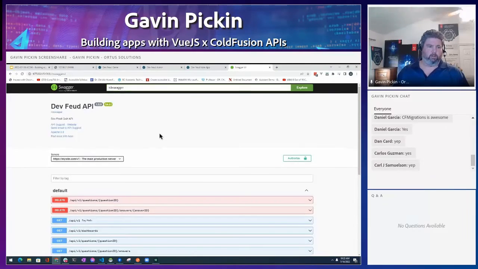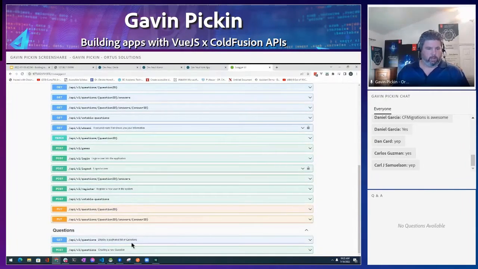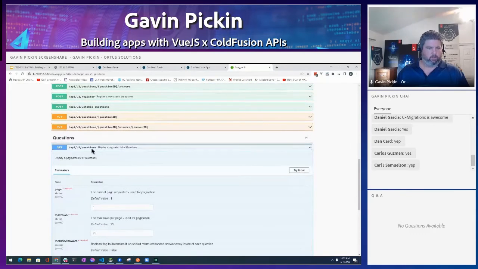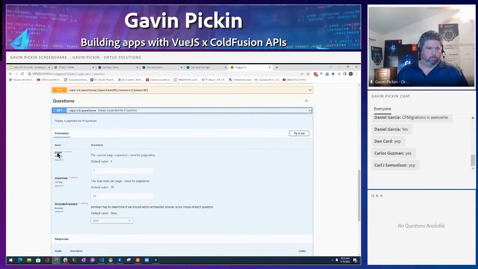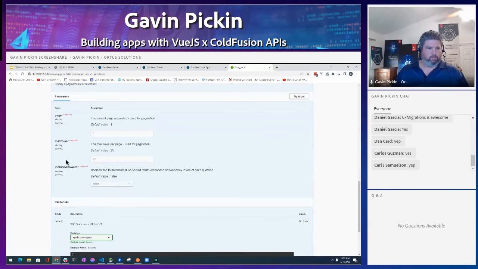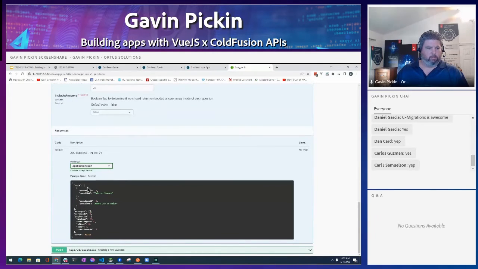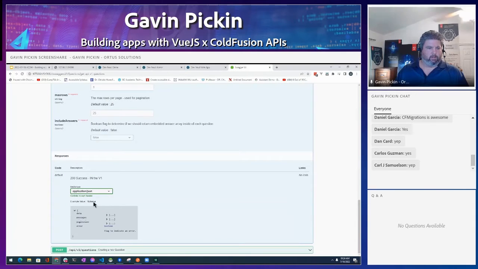And it's going to generate some documentation. And from that, I can come here and look. My questions API endpoint requires a page, max rows. You can include answers, yes or no. I can see some examples of the responses. I can see the schema response. I can break it down to see the different things. So there's lots of little pieces built into it.